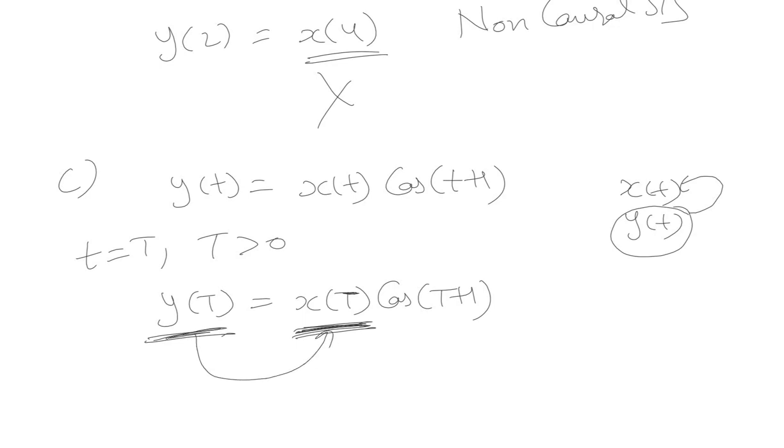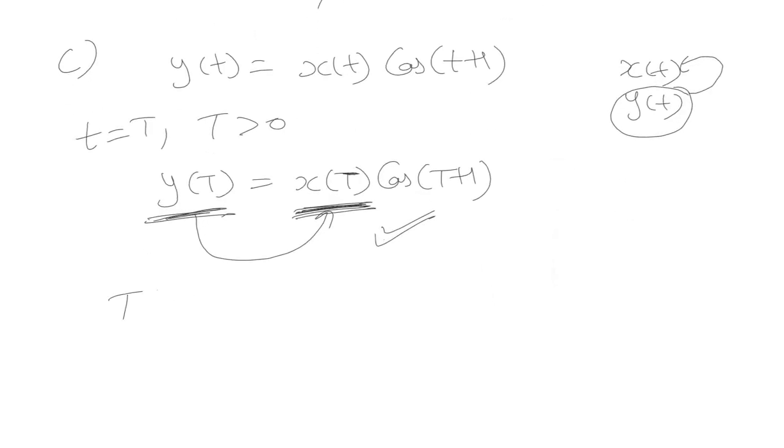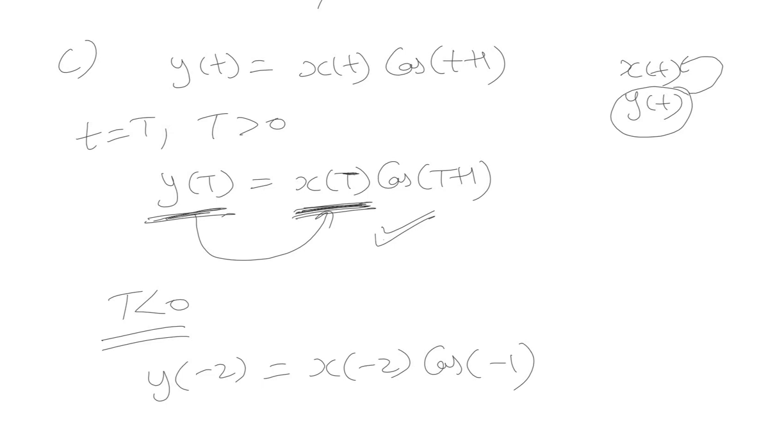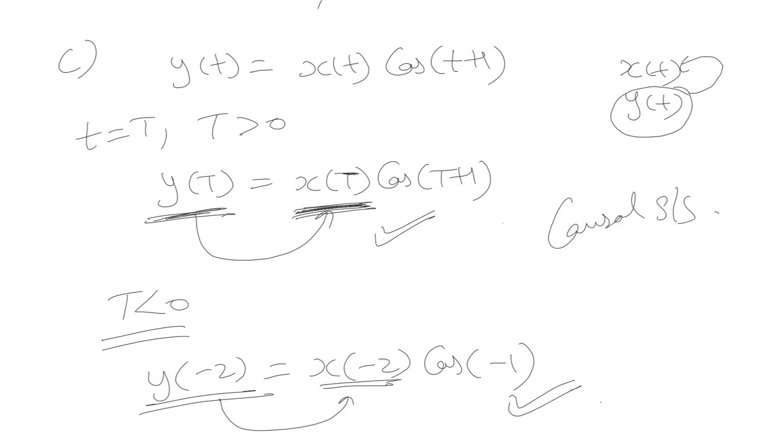So for positive values this condition is satisfied, and for negative values also, for t less than 0, we can see that this condition will again be satisfied. We can assume any negative value of t, let's say y of minus 2 will be equal to x of minus 2 cos of minus 1. So the present output depends on the present input, hence for all the time instants, positive and negative, the causality condition is satisfied, hence a causal system.